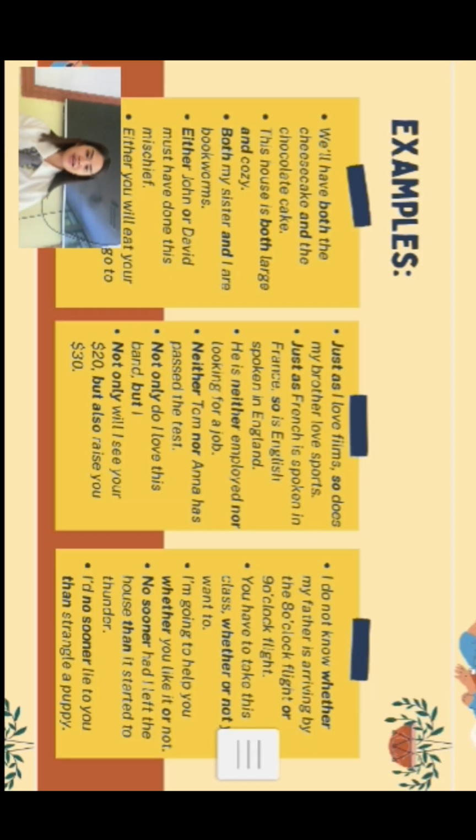So I'll read some examples of sentences that have correlative conjunctions. Number 1, we'll have both cheesecake and chocolate cake. So the correlative conjunction here is both and. Either John or David must have done this mischief. So the correlative conjunction here is either or. Another example, just as I love films, so does my brother love sport. So the correlative conjunction here is just as and so.